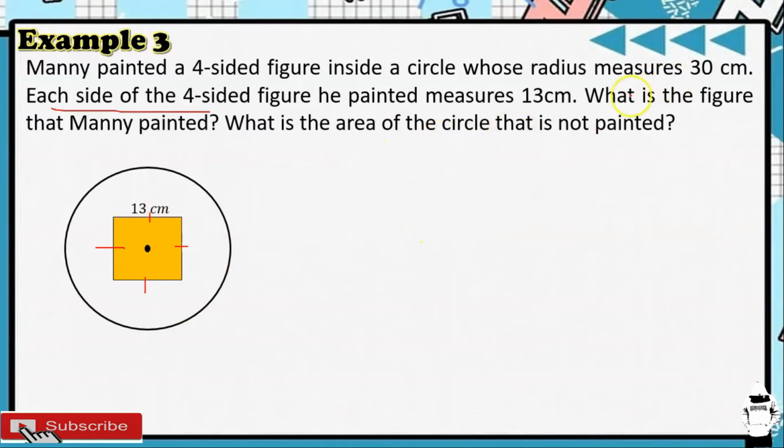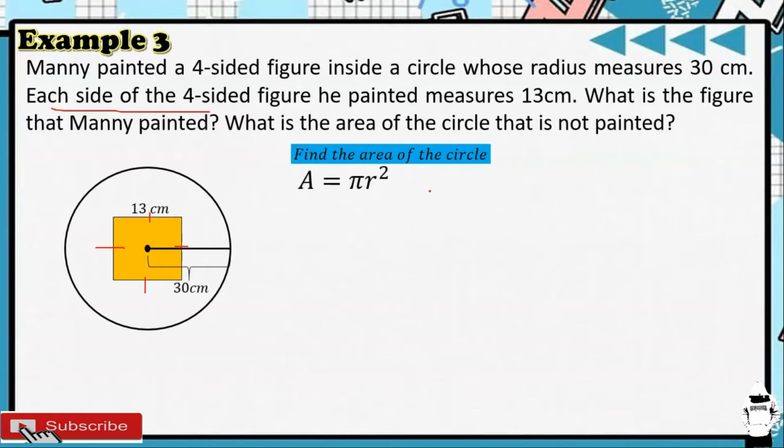And then, yung radius daw natin ng ating circle, so from the center of the circle to any point on the circle or yung circumference po ng ating circle ay 30 daw. 30 yung ating radius. So, ang tinatanong dyan, what is the area of the circle that is not painted? So, ang gagawin muna natin is we are going to find the area of the circle.